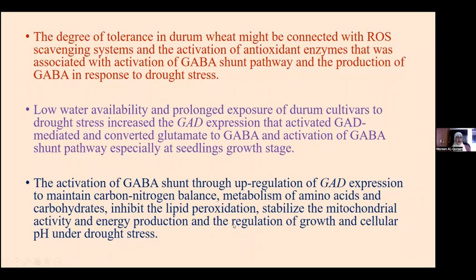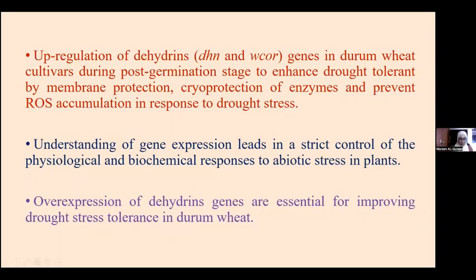And we also noticed that, as with GAD or the activation of the GABA shunt pathway, the dehydrin genes, especially the dehydrin that was measured in this study, were also upregulated during the post-germination stage compared to the seedling stage, in contrast to GAD, to maintain, of course, membrane protection, because they work as bioprotectants for enzymes and they prevent ROS; they act as an antioxidant agent against ROS accumulation in response to drought stress.